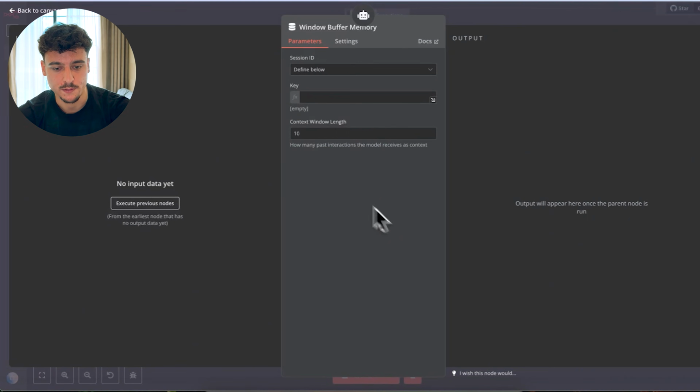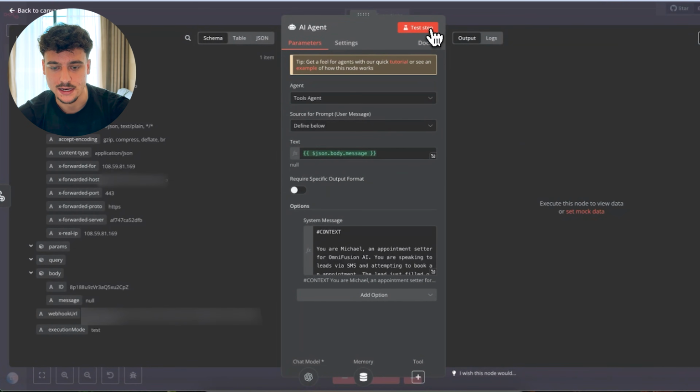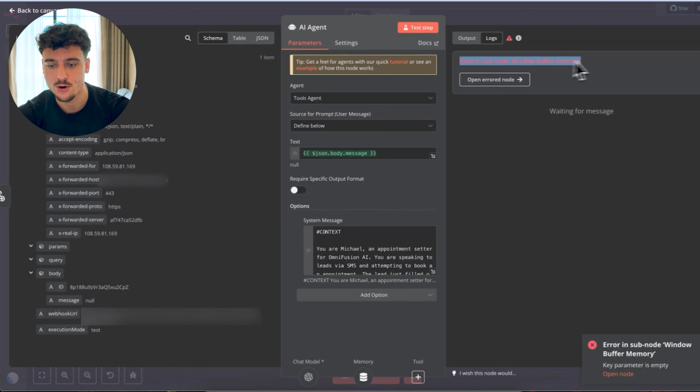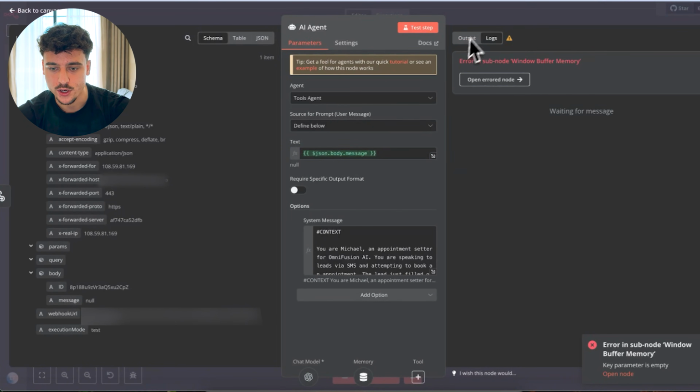And for you guys, the window buffer memory is going to be empty, right? So if you go ahead and save this, and then you go here and you click on test step, it's going to show you an error in the subnode because it's missing the session ID. So what we need is this ID field over there. So I'm just going to copy it in here, and I'm actually just going to copy and remove this. And we're going to go back.